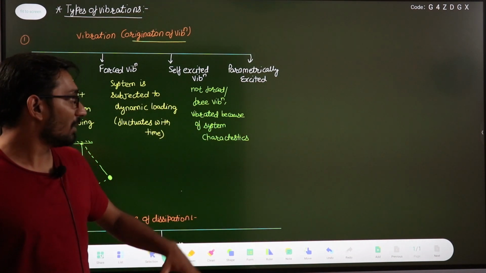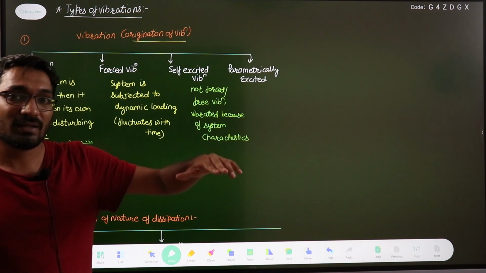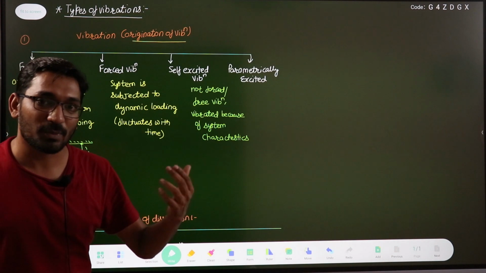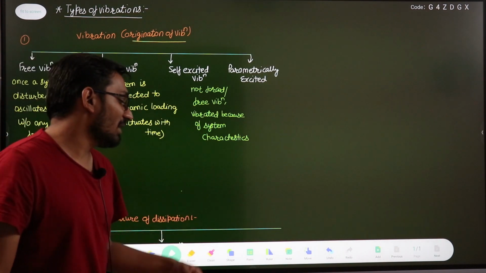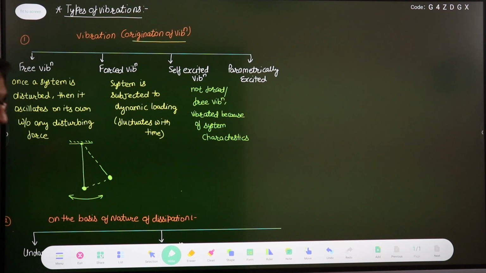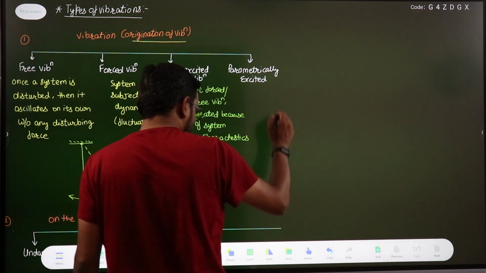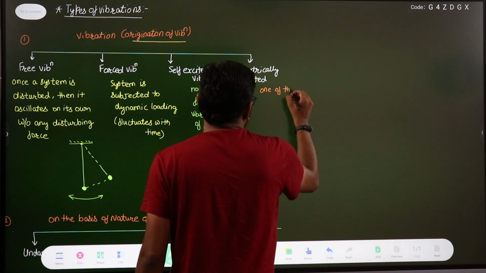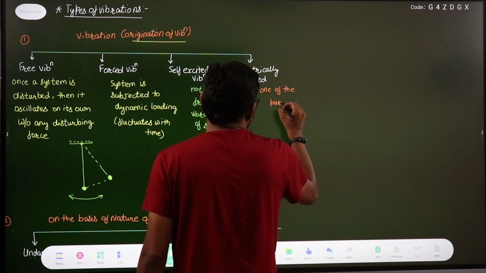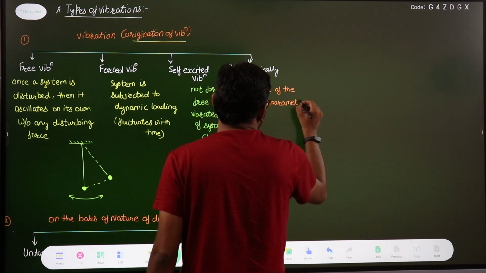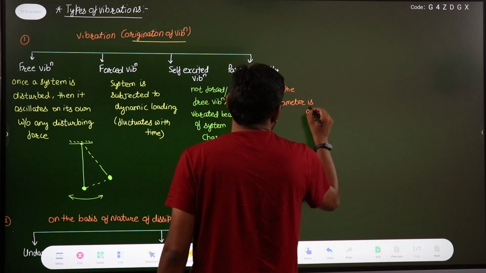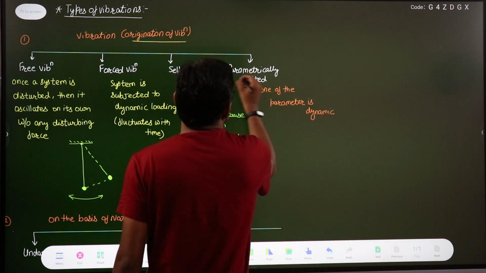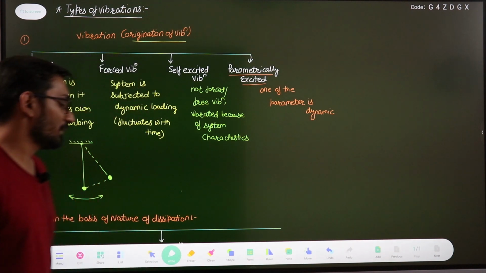Or of a vibrating system. If one of the parameters of the system undergoing vibration is dynamic, suppose one of the parameters is your excited parameter, suppose stiffness, right? So in that case the vibration induced is your parametrically excited vibration. If one of the parameters of the vibrating system is dynamic, then the vibration induced is known as parametrically excited vibration, right?